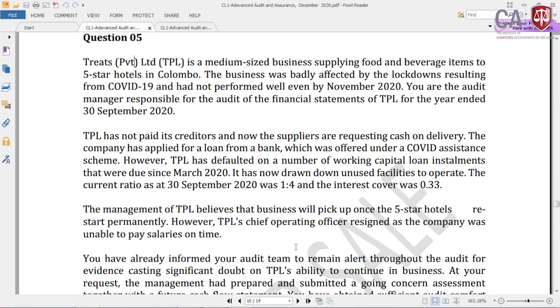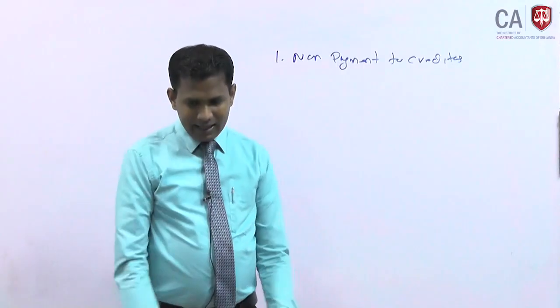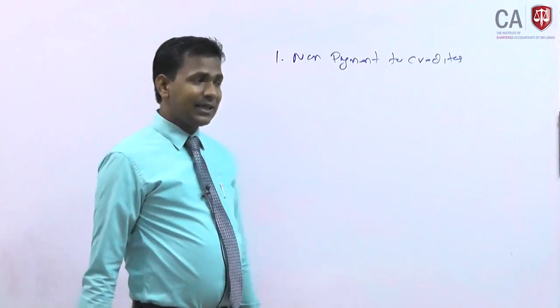Second paragraph, the TPL has not paid its creditors. Problem, non-payment to creditors. Non-payment to creditors is an indication of cash flow, a financial indication. And suppliers are requesting cash on delivery.